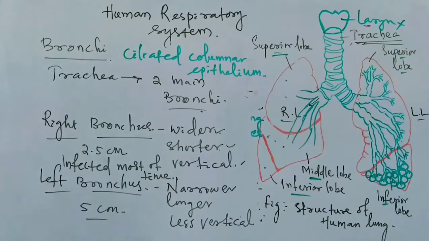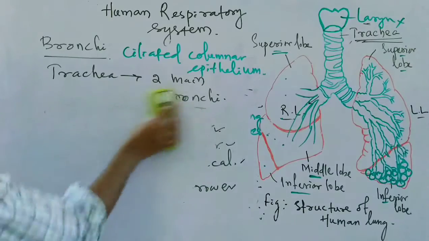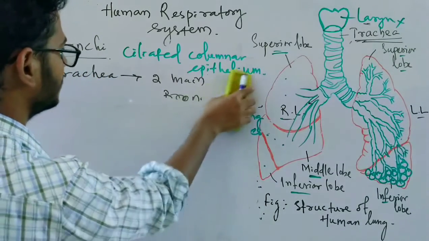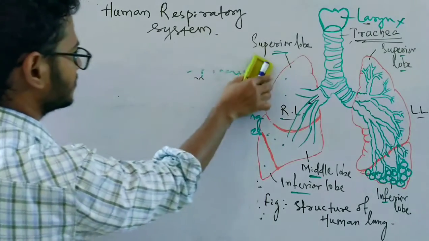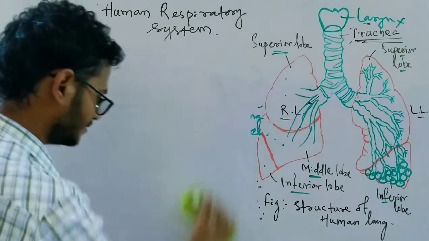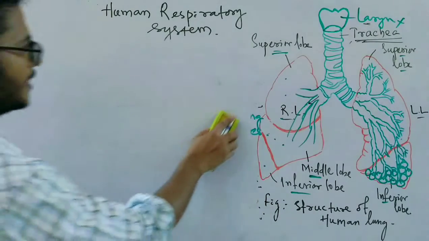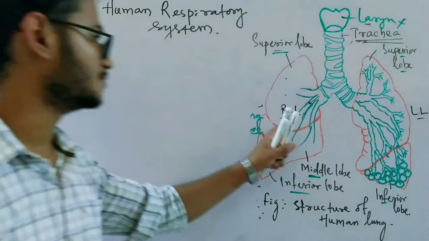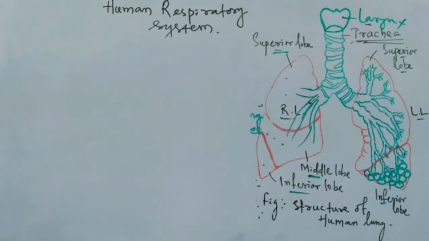So what are the subdivisions of bronchi? Let's discuss. So this is all about the left and right bronchi. You have to remember that the right bronchus is wider, shorter and more vertical than the left one, so the chance of infection of the right lung is more as compared to that of the left lung.